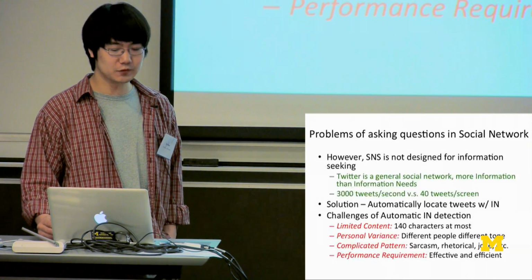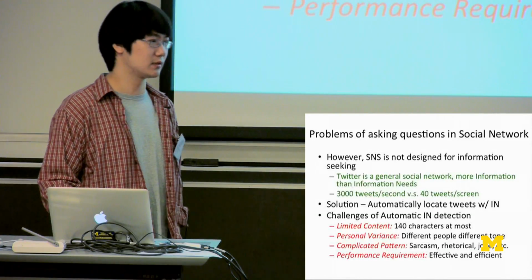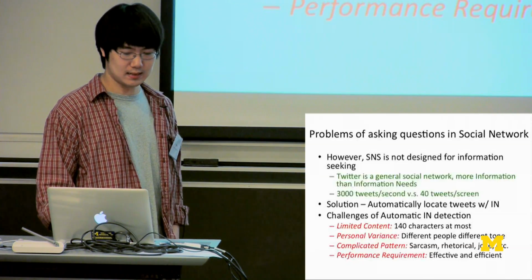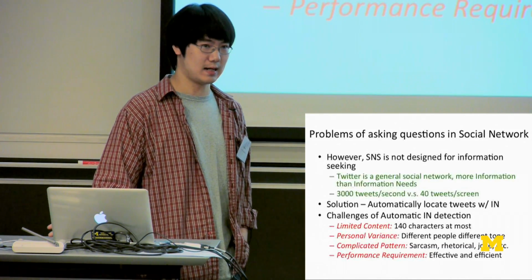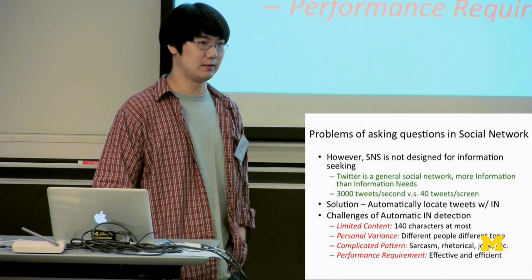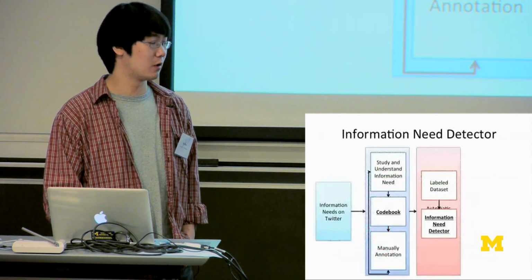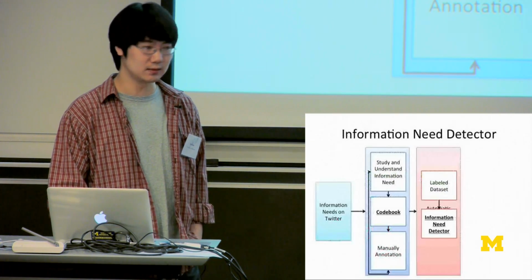The challenge of doing that is that for each trace, there is usually only limited content, and there is personal variance. We need to deal with sarcasm or rhetorical questions, which are very complicated patterns, and also we need to have very high accuracy with very efficient time. So here comes the first part of our work, which is the information need detector.